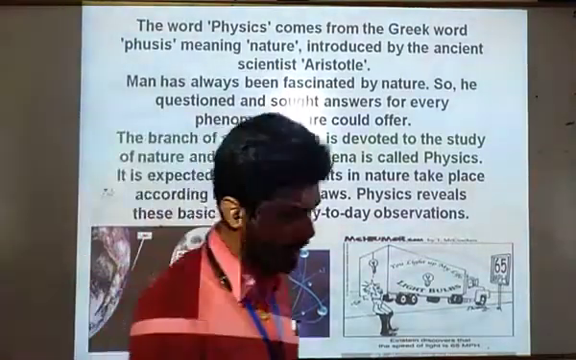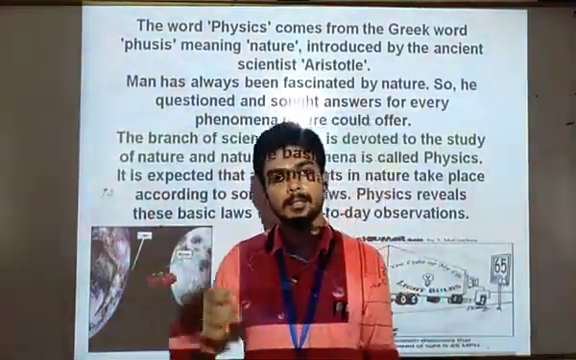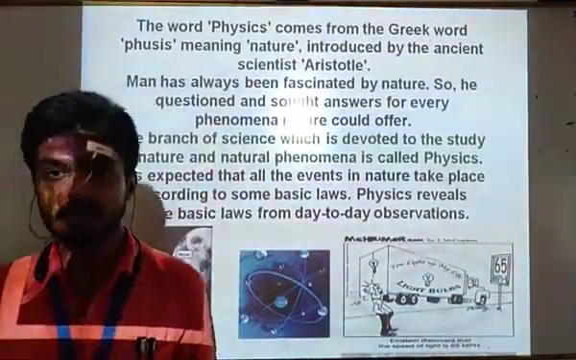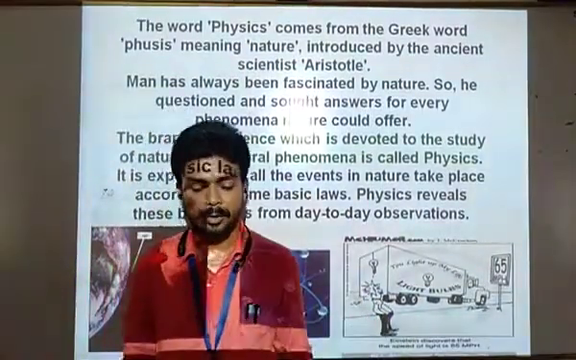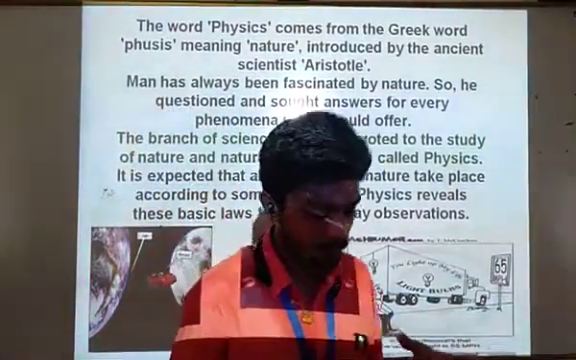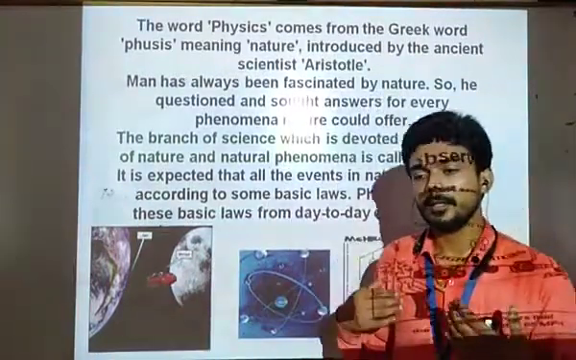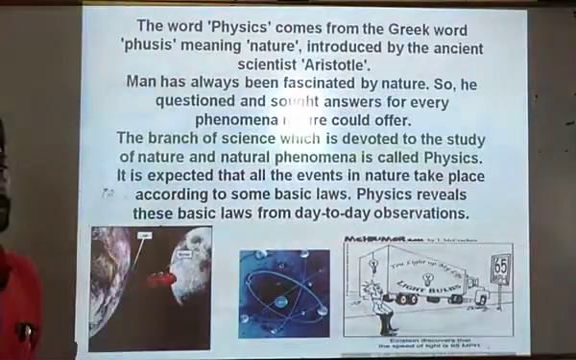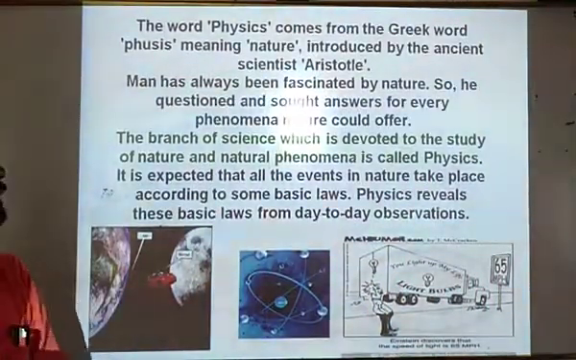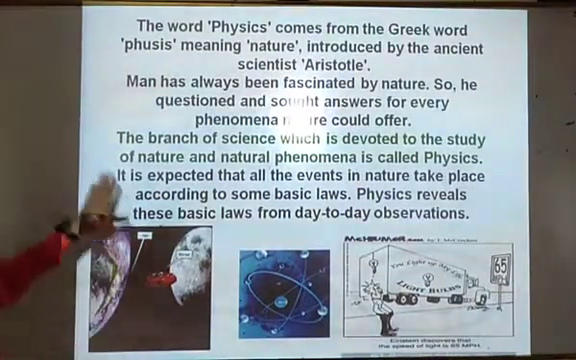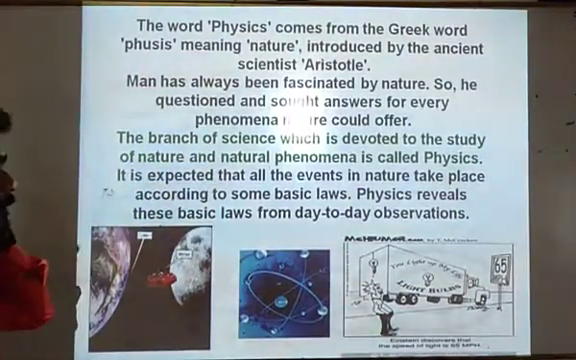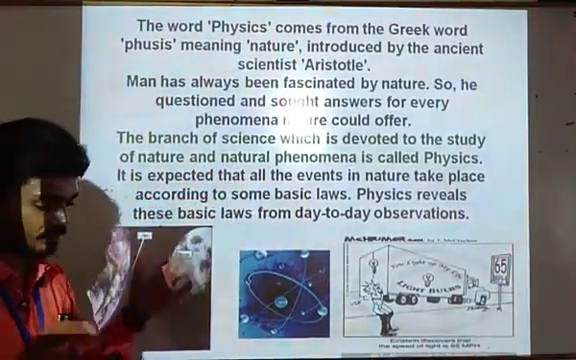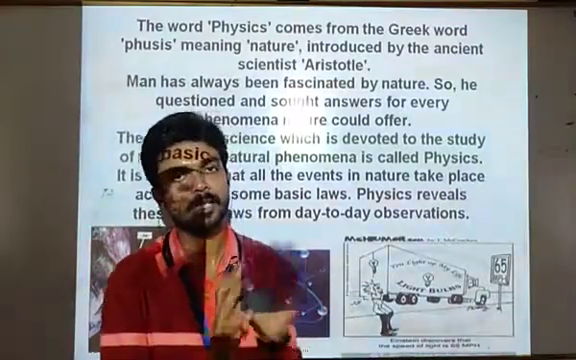In class 10th we discussed why the sun rises red. We discussed that during sunset the color of the sun is red. There are so many natural phenomena which we observe, and we are always curious to know the reason behind that phenomenon. And students, you can see the branch of science which is devoted to the study of nature and natural phenomena is called physics. Physics means the study of nature in a single line.